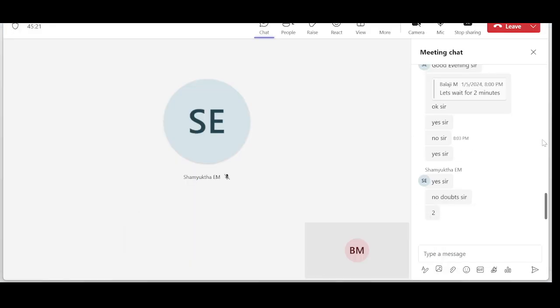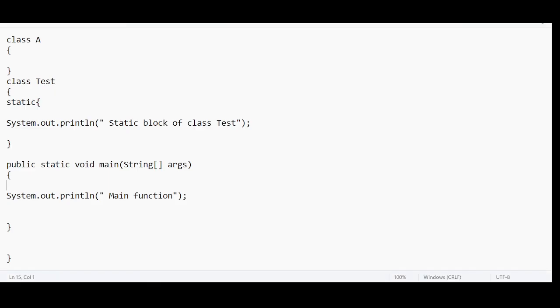What the output is going to be, you can type in the chat box. Let me show you the program. Static block and main method. Which one will be displayed first? Static block of class test and main function, or main function followed by static block of class test?